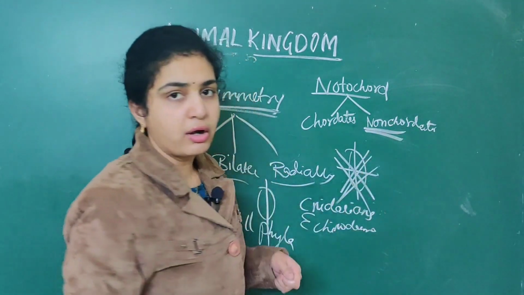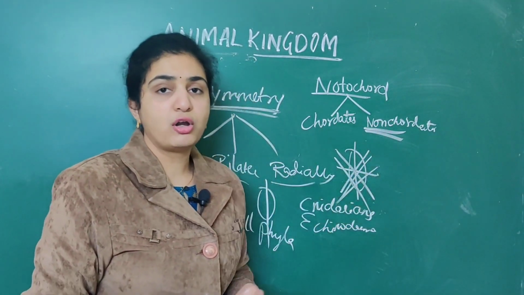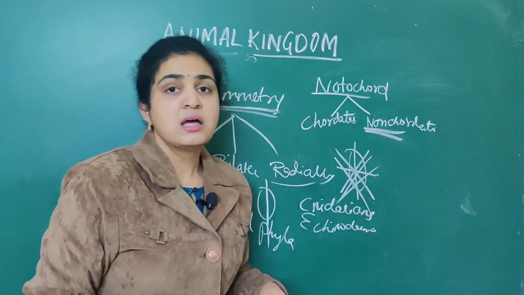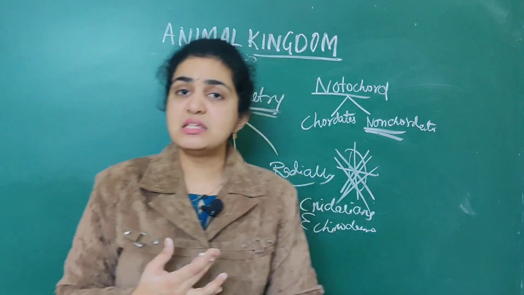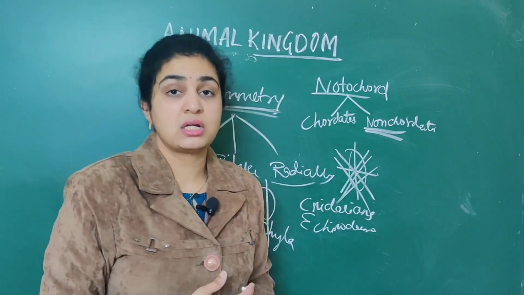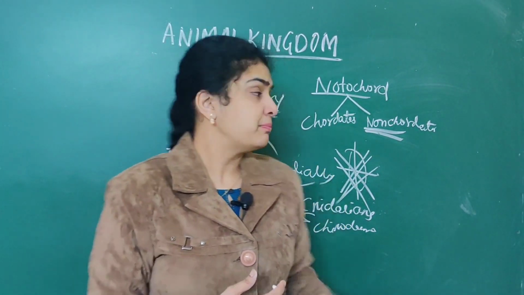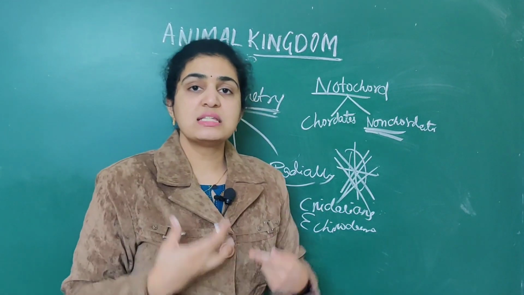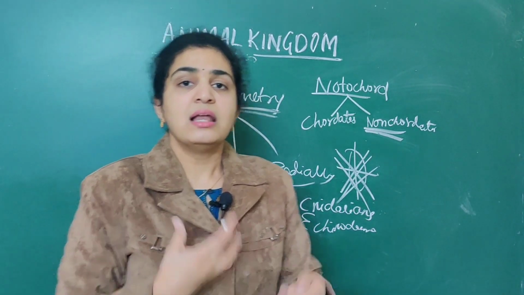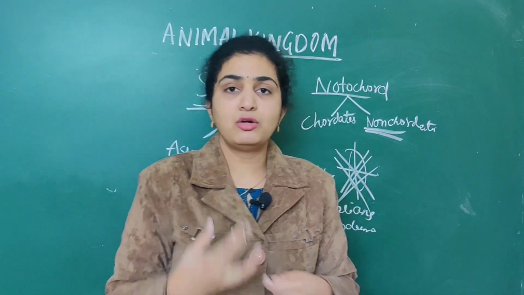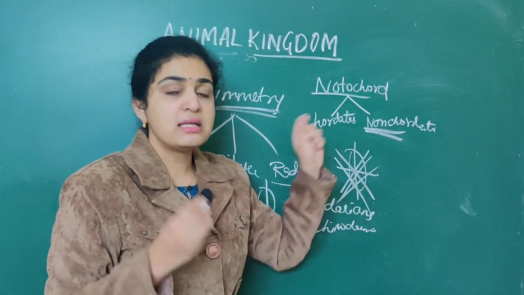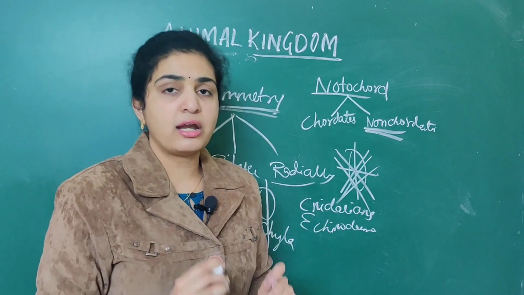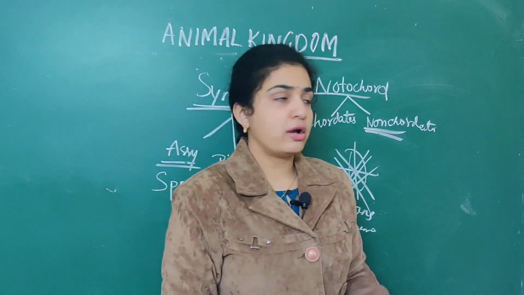Majority of the organisms are non-chordates, that is, the notochord is absent. It is a mesodermally derived structure, mostly seen during the embryonic stage. Later, it will develop into vertebrae and all. So, basically the notochord is absent in non-chordates. It is present in chordates.